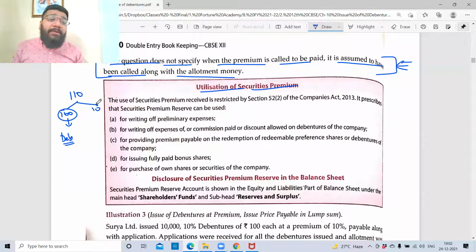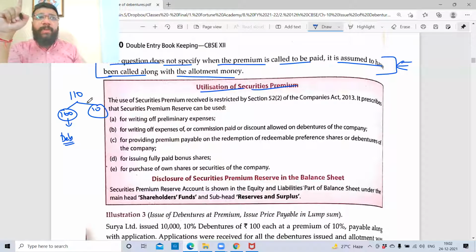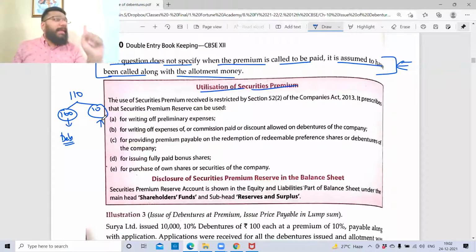But this 10 rupees over and above what you're collecting, you cannot utilize this money freely. It comes with restrictions. The restrictions we discussed in that chapter, the same restriction continues. This 10 rupees can be utilized for the purpose of writing off the preliminary expenses. What is preliminary expenses?